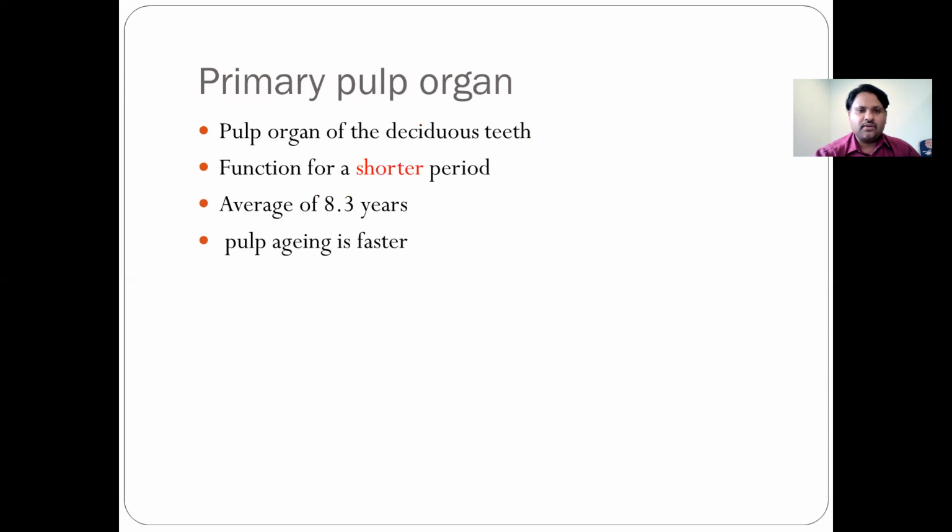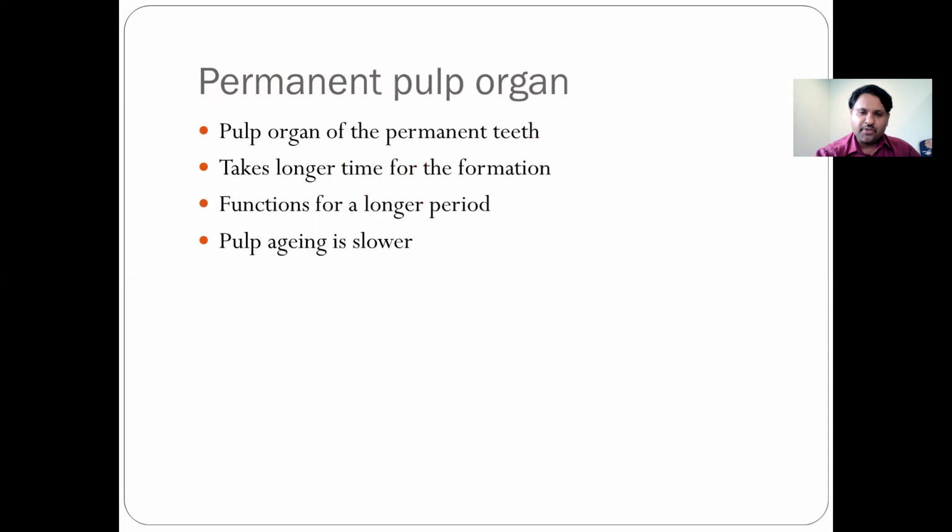When we discuss the deciduous or primary pulp organ, it functions for a shorter period. The average age is around 8.3 and the pulp aging is faster. Whereas the pulp organ of the permanent teeth takes a longer time for formation, functions for a longer period, and the pulp aging in this case is slower.